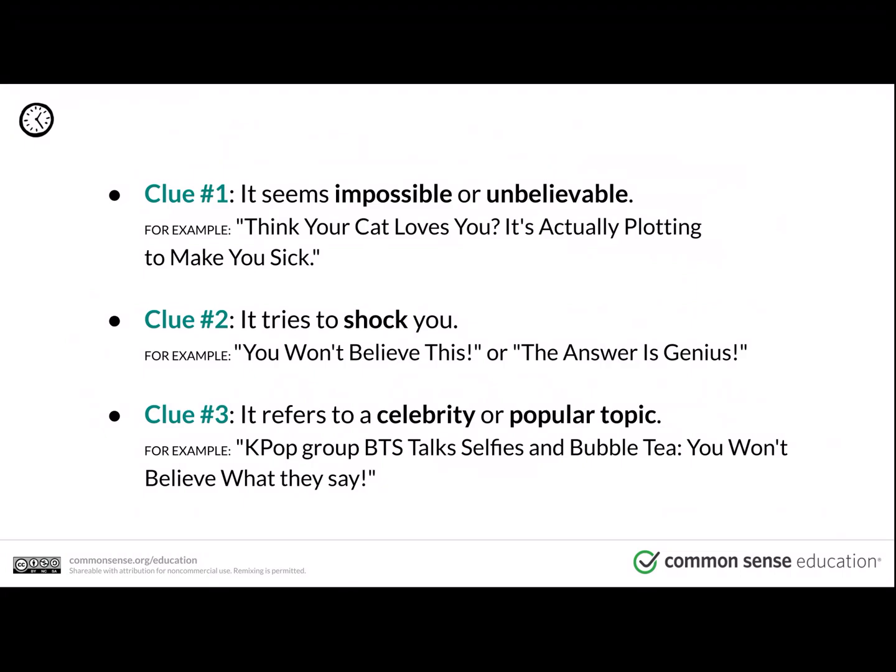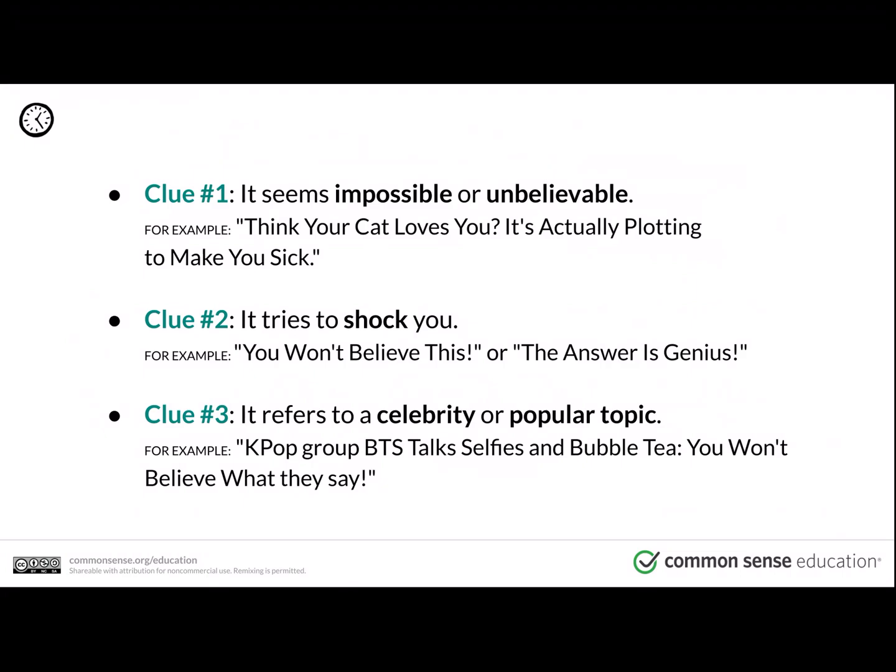The first clue is that it seems impossible or unbelievable. For example, think your cat loves you? It's actually plotting to make you sick. Whoa, that seems impossible. I've got to find out more about this. Or it tries to shock you. You won't believe it. This answer is genius. Wow. That feeling in your brain of like, oh, that's so surprising. I gotta know what's so surprising. That is another way of getting your attention and tricking you into clicking on an advertisement.